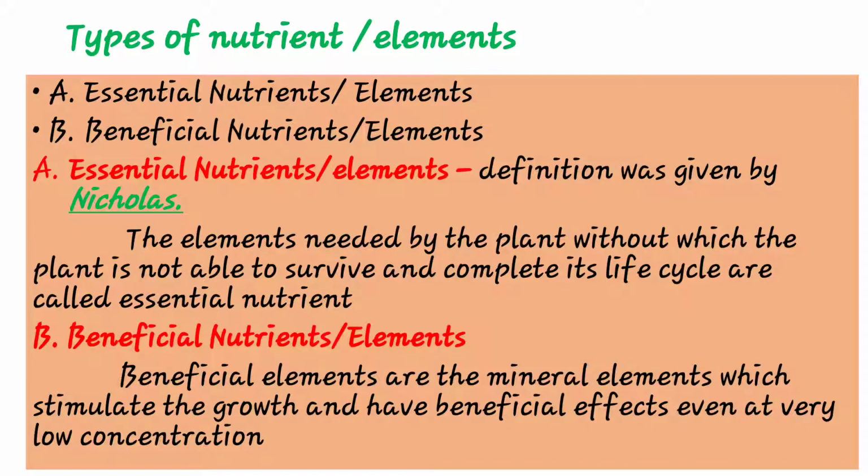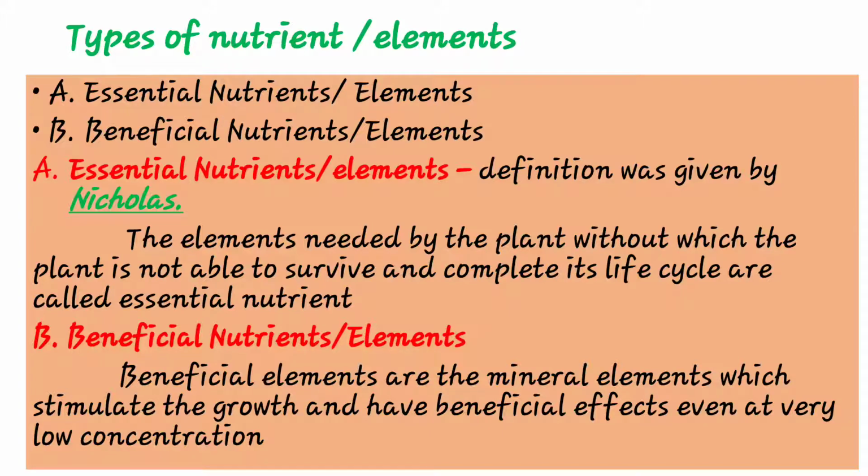Then see the next point, that is types of nutrients or elements. There are basically two major types, essential and beneficial. See the first definition, essential nutrients: a nutrient needed by the plant, without which the plant is not able to survive and complete its life cycle, is called an essential element.